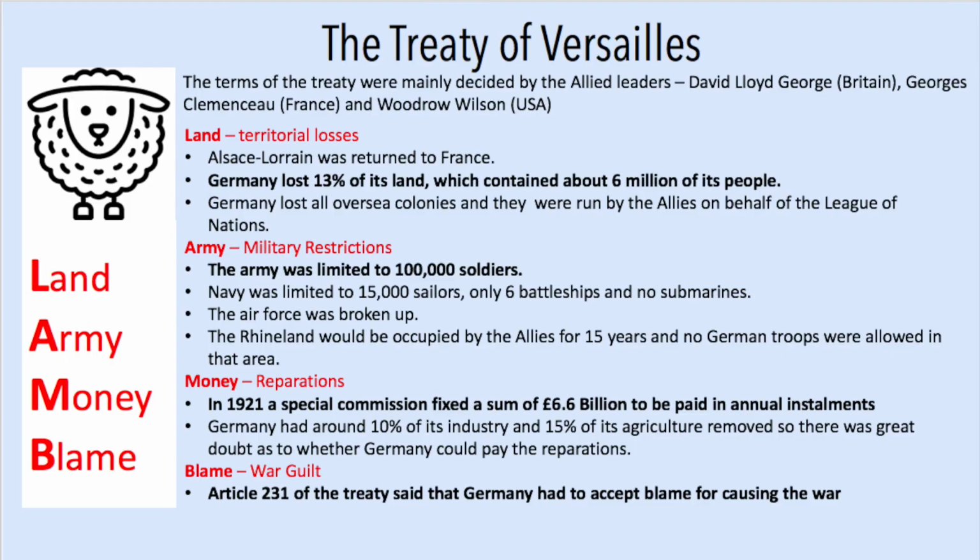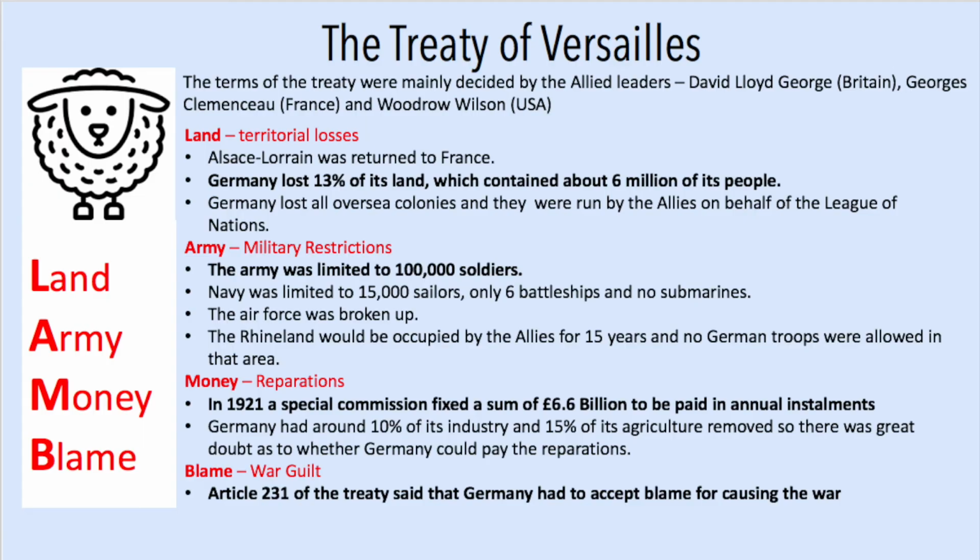For army and military restrictions, the army was limited to 100,000 soldiers. The navy was limited to 15,000 soldiers, only 6 battleships and no submarines. The air force was broken up, and the Rhineland would be occupied by the Allies for 15 years, and no German troops were allowed in that area. This made the Germans feel incredibly vulnerable.